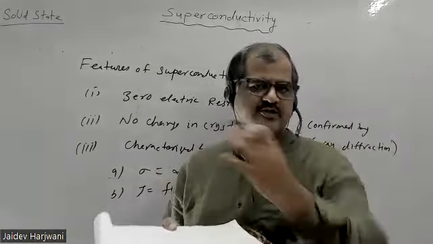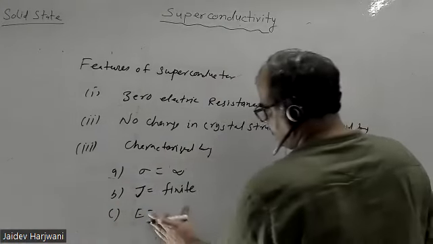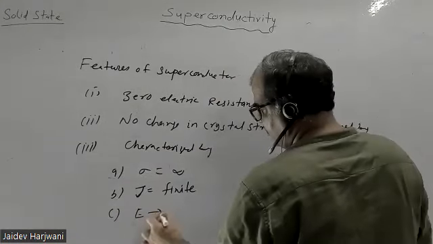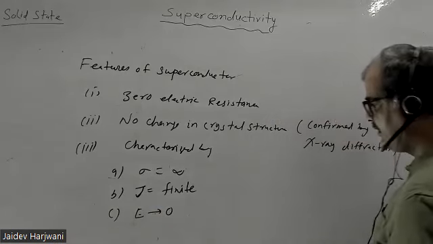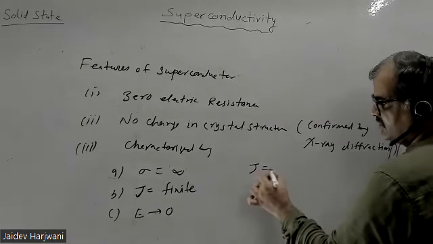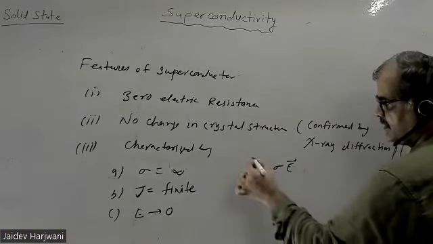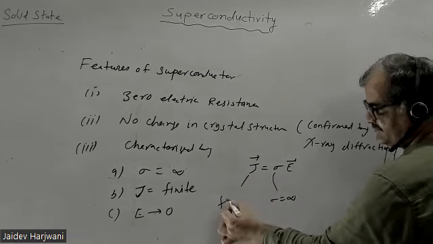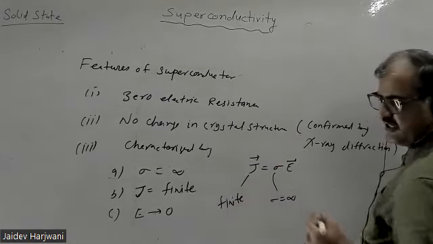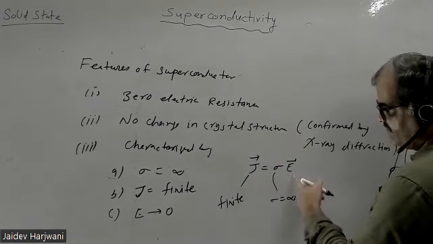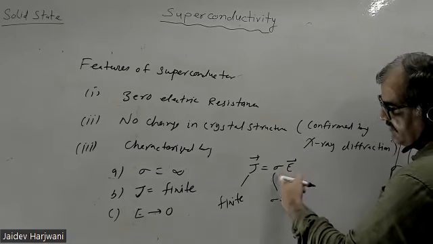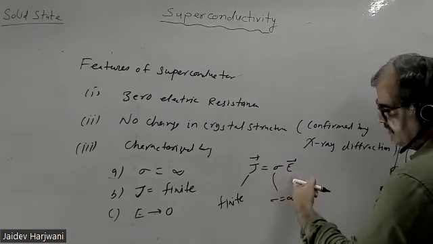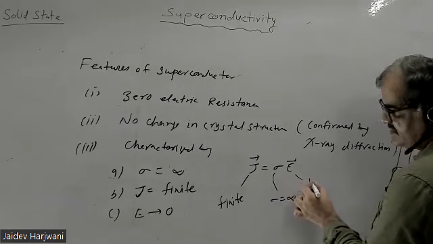See, electric field is 0 in a superconductor. Why? Because you know J is equal to sigma E. Now I am saying conductivity is infinite and J is finite. Both things cannot happen if E is not 0. If sigma is infinite and J is finite, this only happens when E is 0.